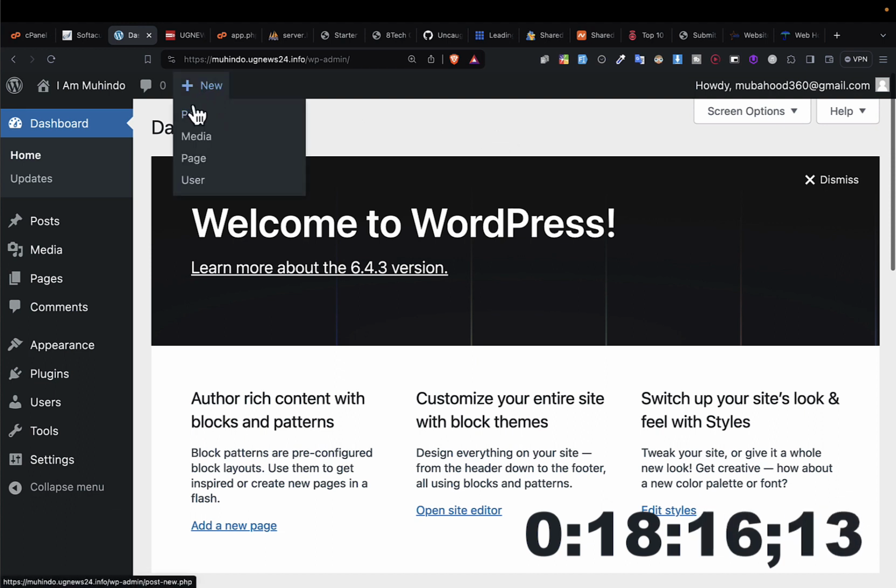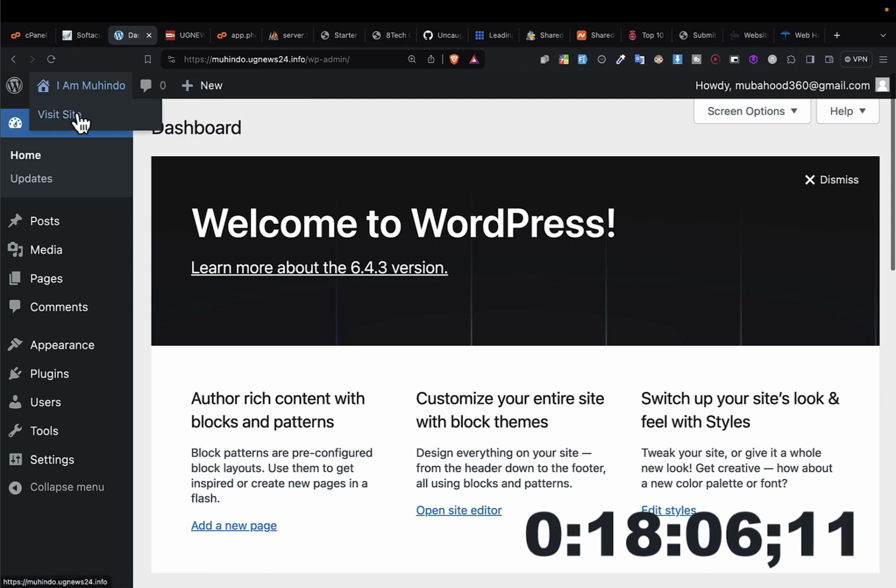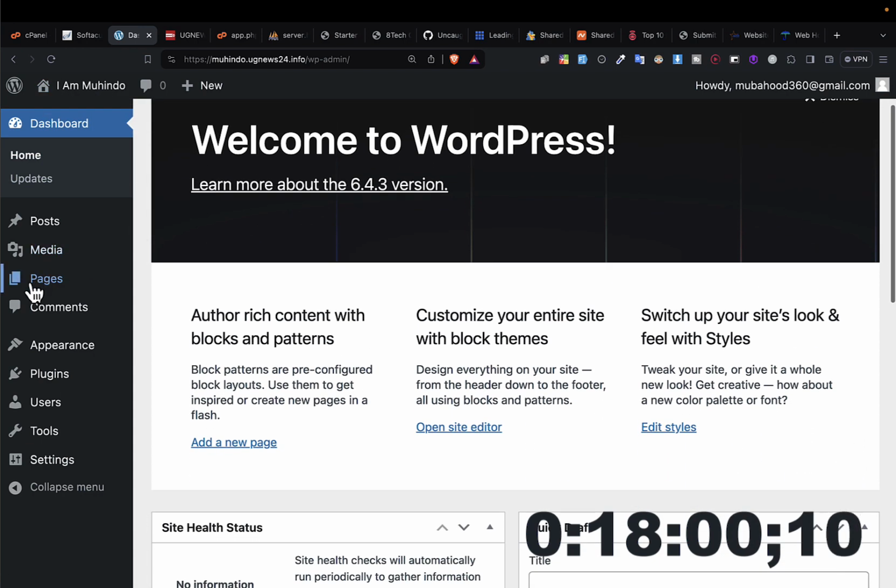With this new button, you can create a new post, add new media like video and the rest, create a page, or add a new user. Then you have here a place that will allow you to switch to your website, and switch back to the dashboard. Then here you'll have your menu.